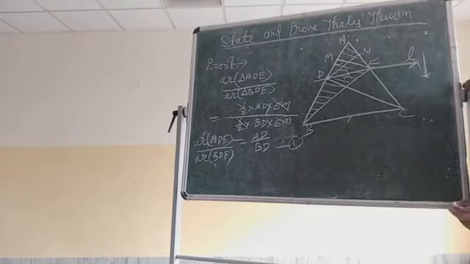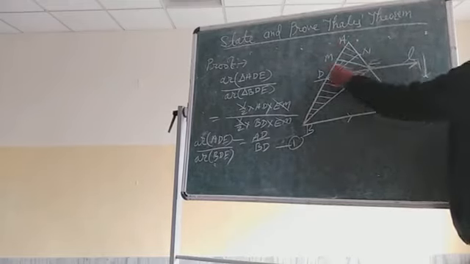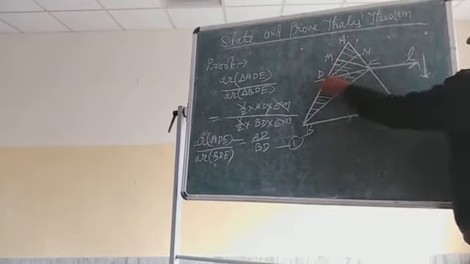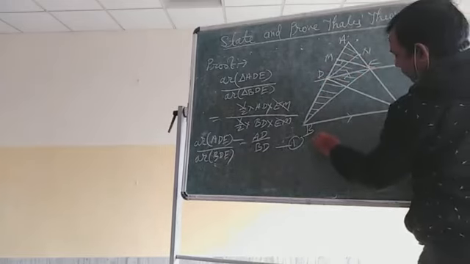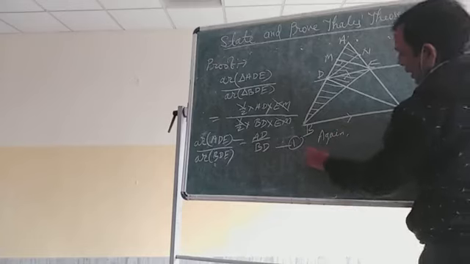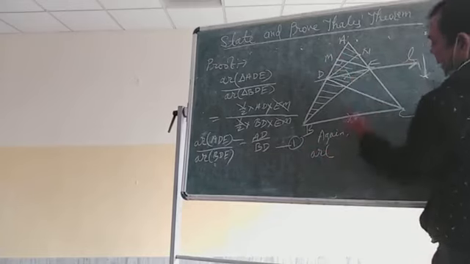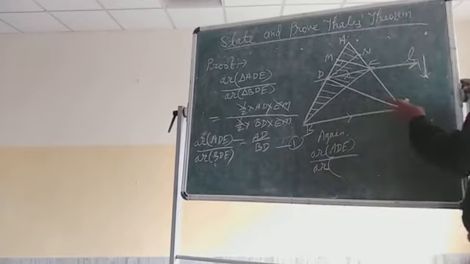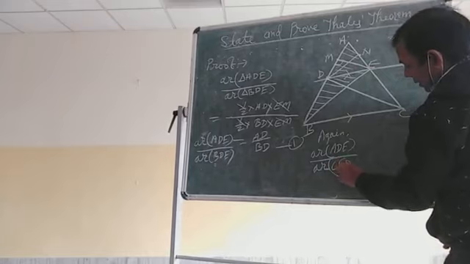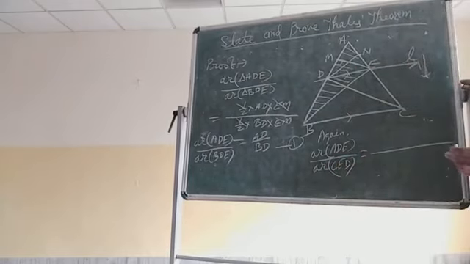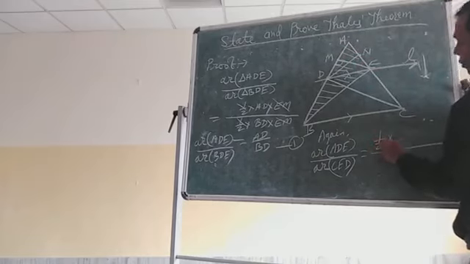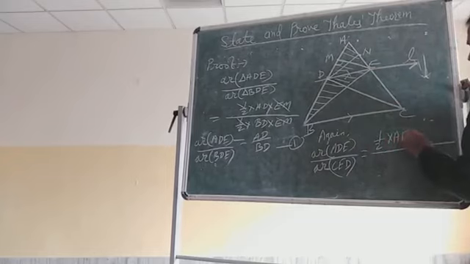Now in a similar way, again you have to find the ratio of this triangle, taking this as base and height this, and the other triangle, CED. So again we'll write area of triangle ADE by area of triangle CED equal to, again, half into base into height. This time I am going to take the base AE. So it will be half into AE, and what will be the height? The height will be DN.